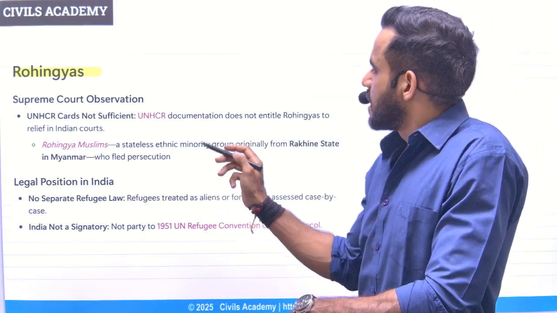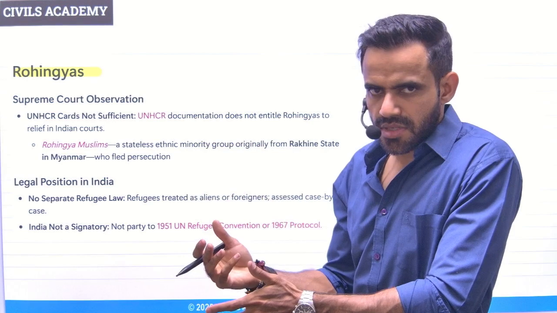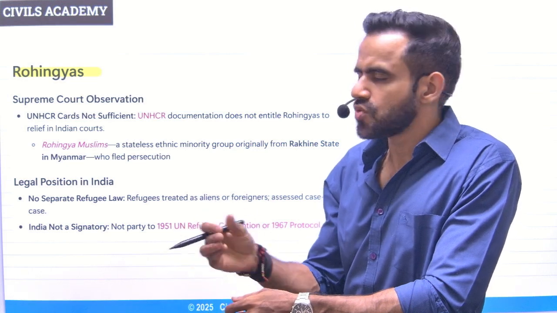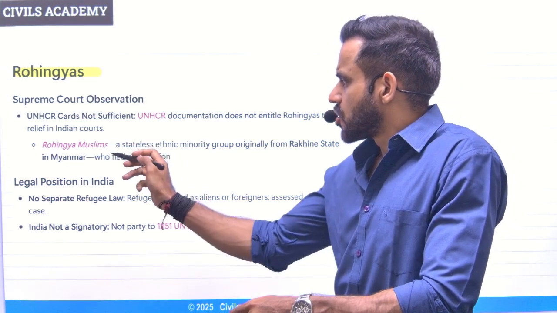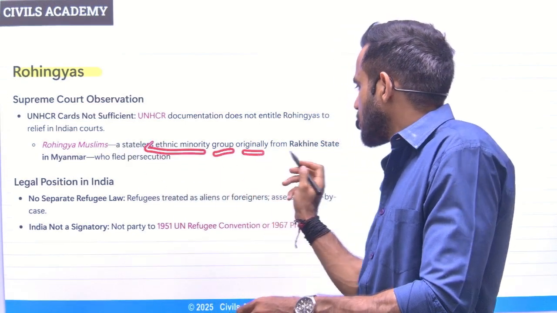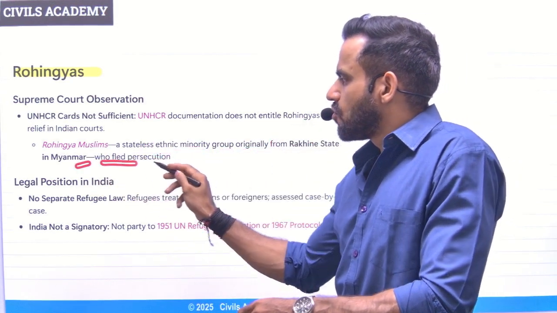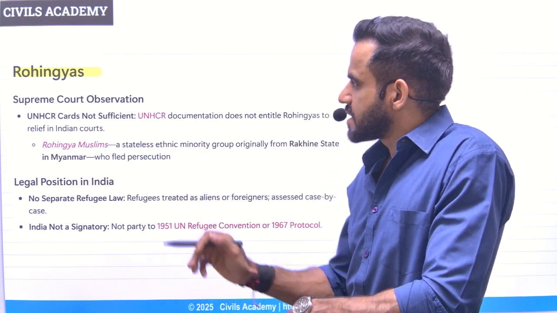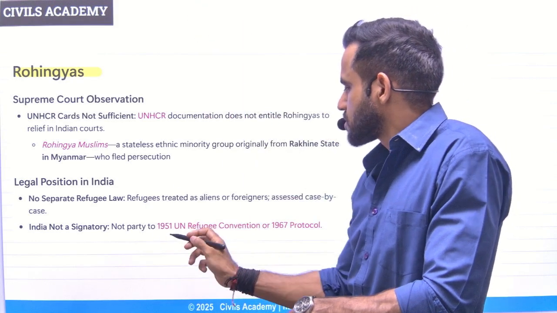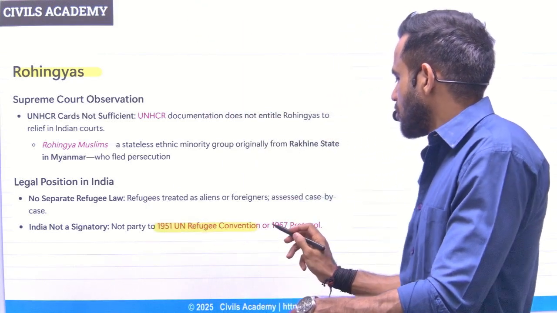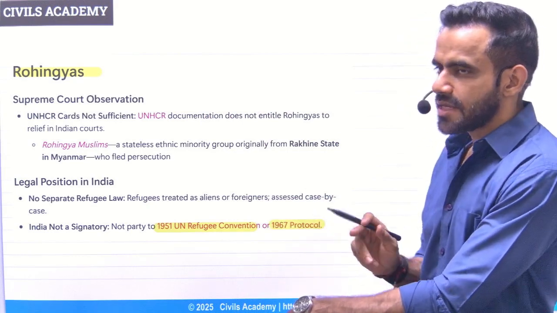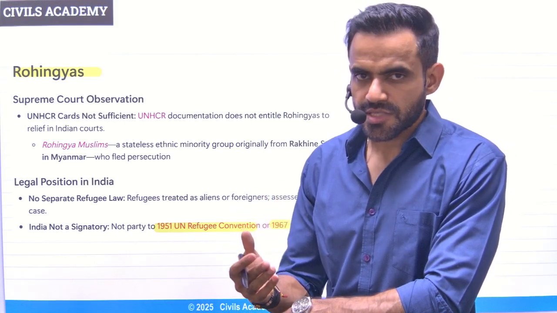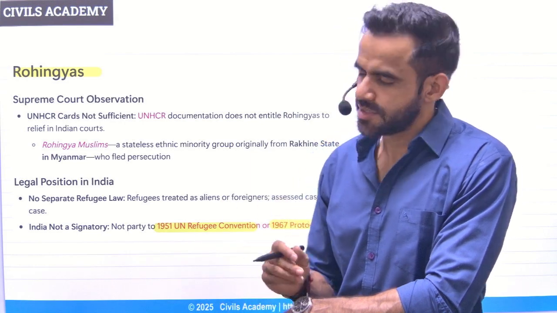So the court said that the government of India is not bound to provide relief or facilities to these people who are Rohingyas. Rohingyas are an ethnic minority group from Rakhine state in Myanmar who faced persecution. Then they fled to different countries, including India. Understand, India is not a signatory to the 1951 UN Refugee Convention or its 1967 protocol. That means legally we are not bound to provide shelter. It depends on a case-to-case basis that is decided by the government.